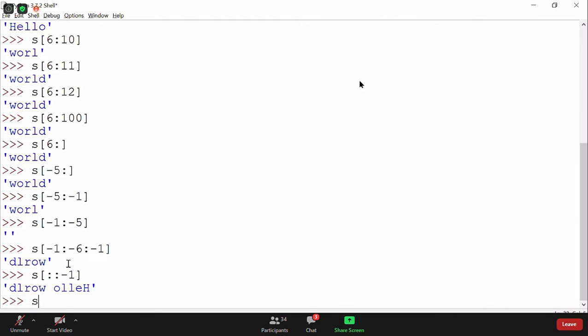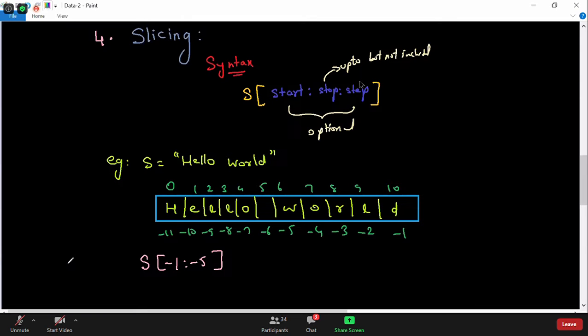For example, can you tell me what if I ask 1 colon 9 colon 2? Anybody? 1 colon 9 colon 2. Can you tell me the answer now? The step value can be positive or negative. If it is positive, it will go in forward direction. If it is negative, it will go in backward direction. Can you tell me what will be the output now?